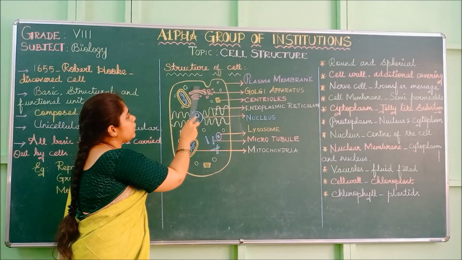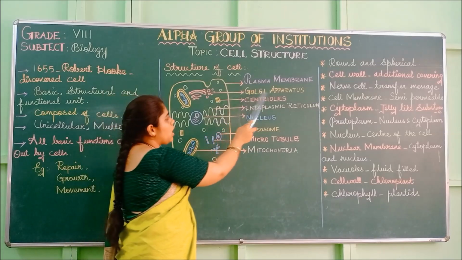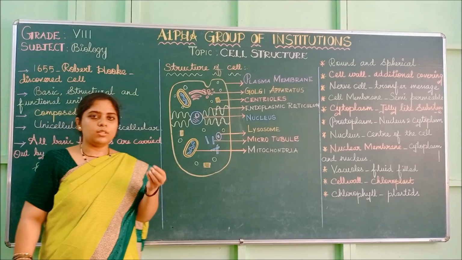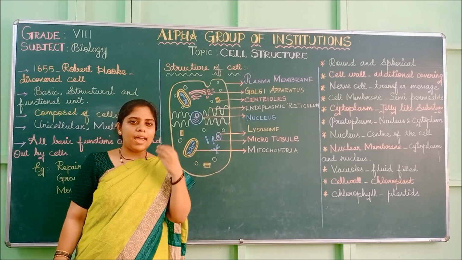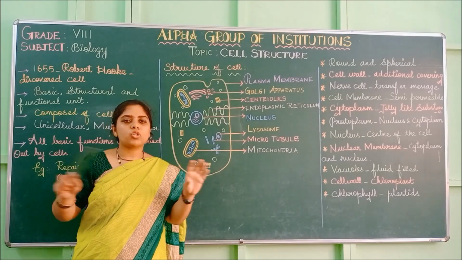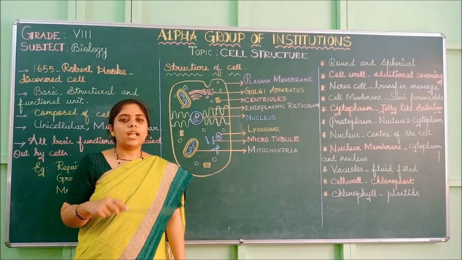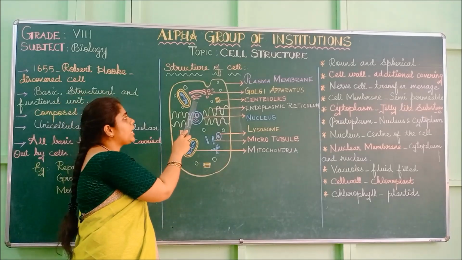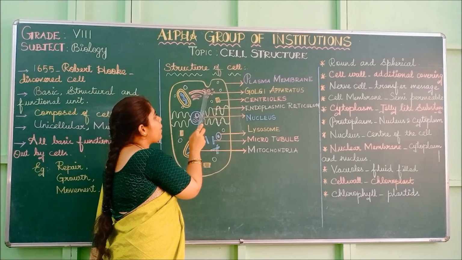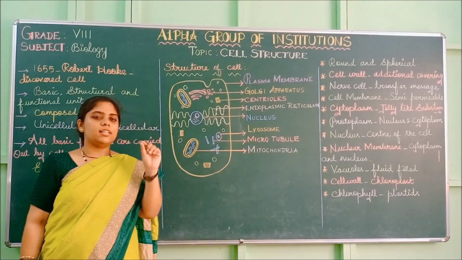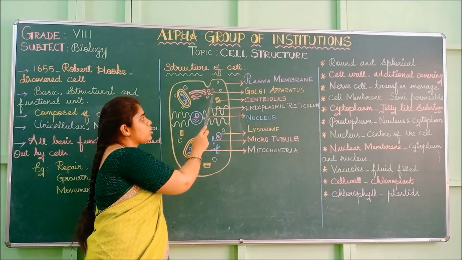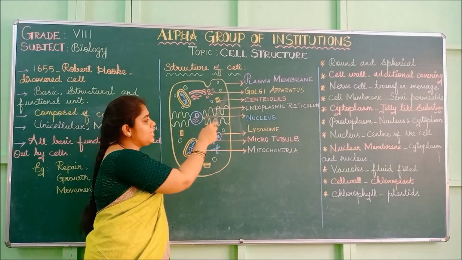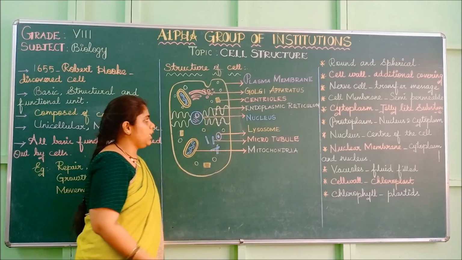Next, here you can find this structure. This is the Golgi apparatus. What it will do is pack the contents of the cell and transport them throughout the cell. It will help in transporting materials throughout the cell. It will pack them into circular structures like this called Golgi vesicles. Through Golgi vesicles, it will send particles throughout the cell.